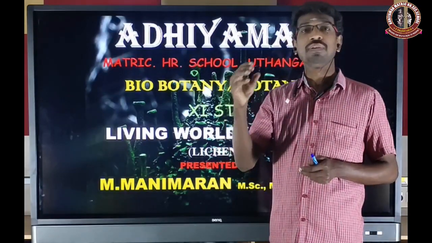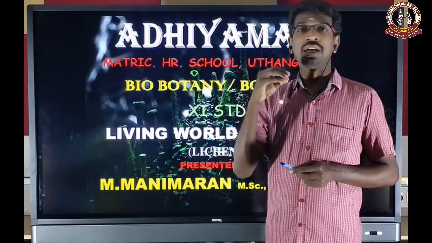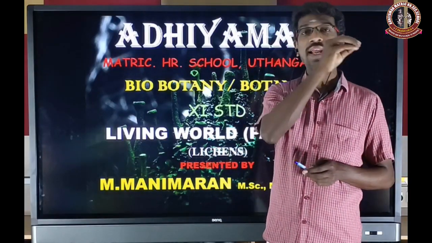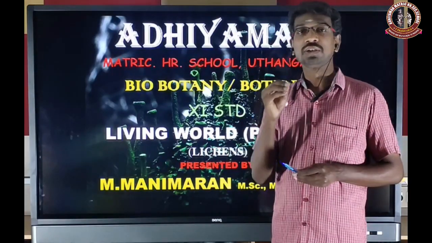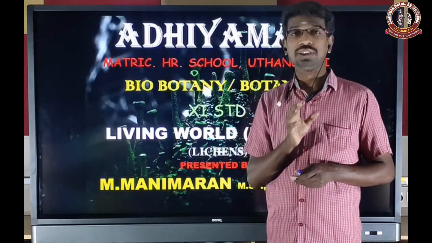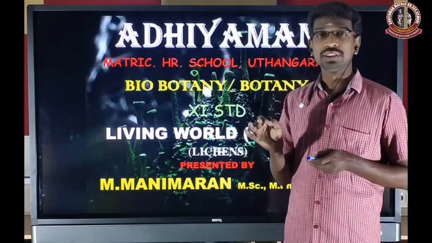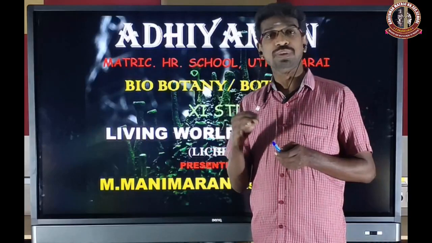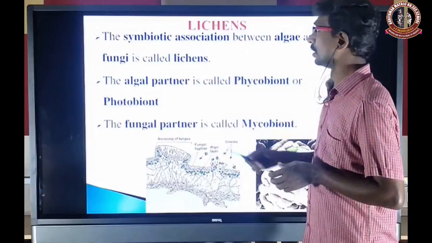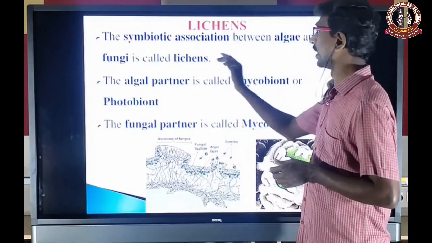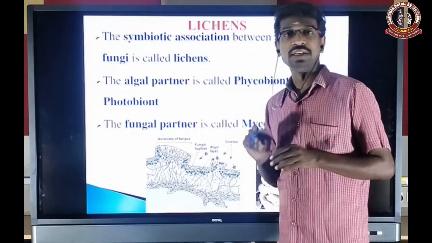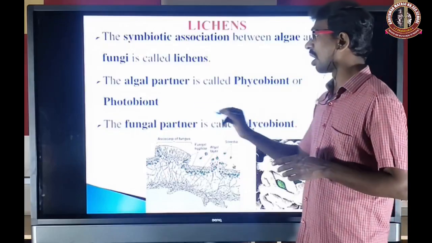In the previous video we discussed the symbiotic relationship between fungus and the roots of higher plants, called mycorrhiza. We already discussed mycorrhiza. Now we are going to see the symbiotic relationship between algae and fungi. It is called lichens. Here the algal partner is generally called a phycobiont or photobiont.